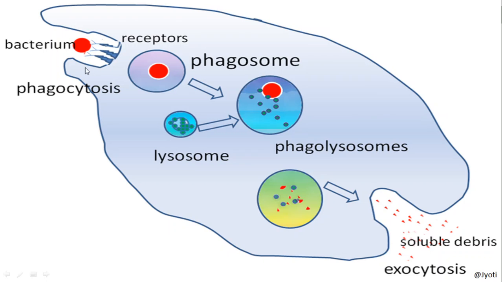Now you can see they are forming a cup-like structure. Then they trap the bacterium. Then the bacterium along with this vacuolar structure is pinched off, and this structure is called a phagosome. Now this phagosome moves inside the cell, and during its movement the bacterium is digested.